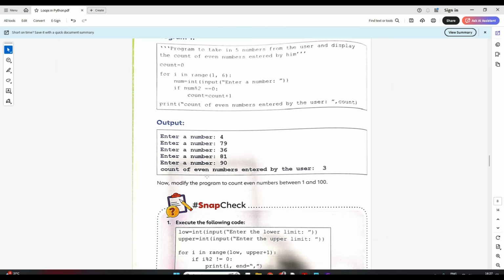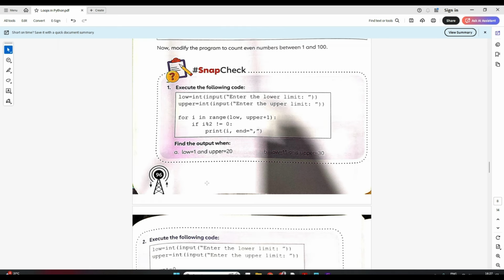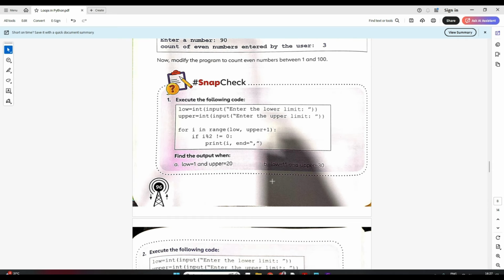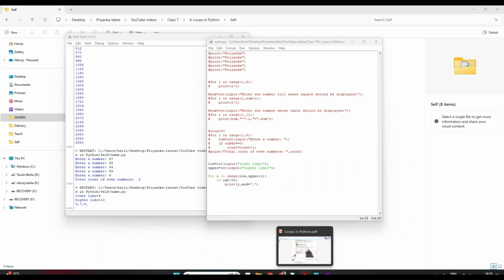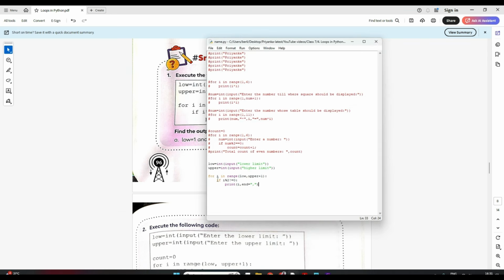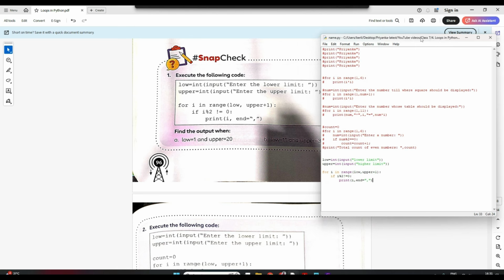Now let's try to understand one more example. I think that was the last example. So you can see this program also. Okay, now let's try to quickly understand this program from your book. I have just copied this program. So it's the same program that is written here.